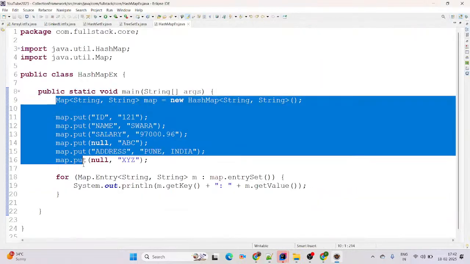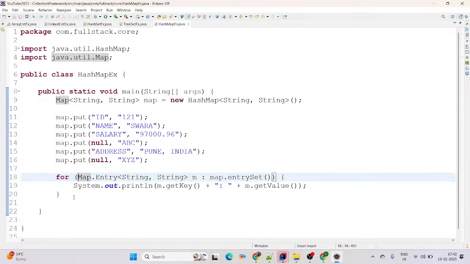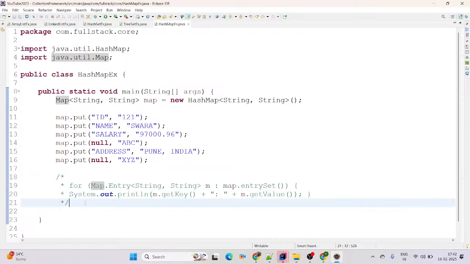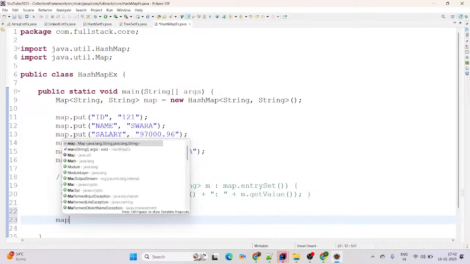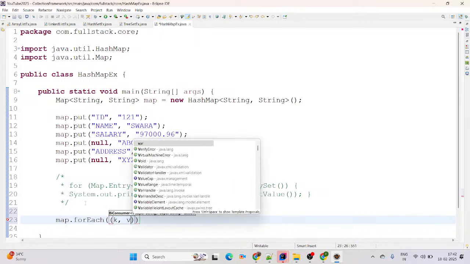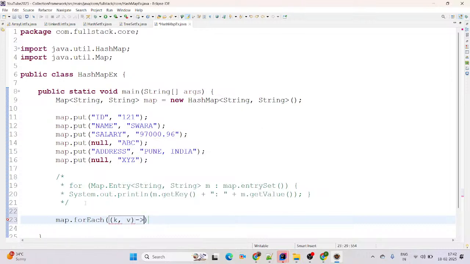Before going ahead with TreeMap, I will show you how to iterate the elements in Java 8 by using forEach. This is a very commonly asked interview question nowadays. How to iterate the records by using forEach in Java 8? Simply use map.forEach, and you can simply say key and value.